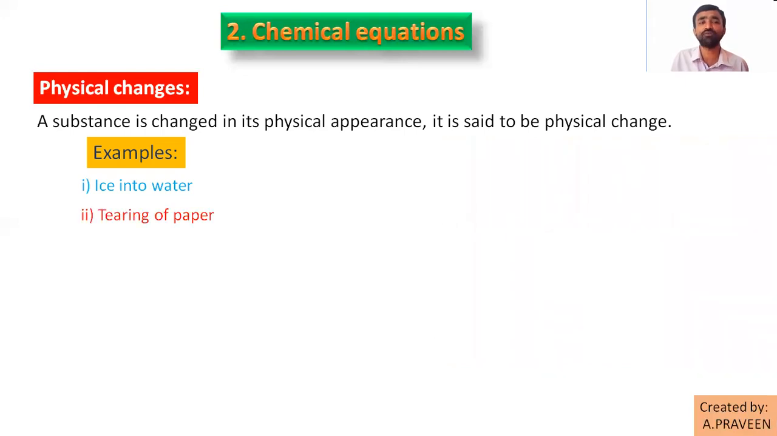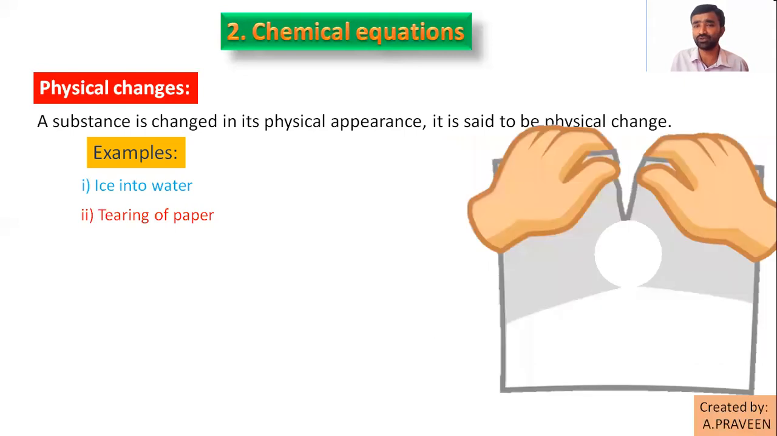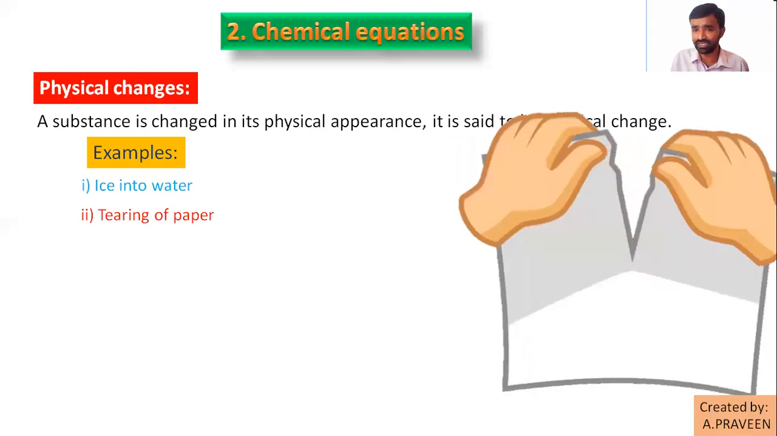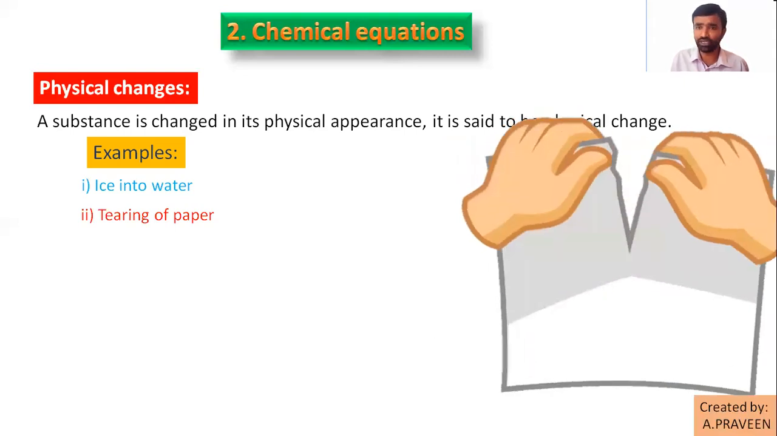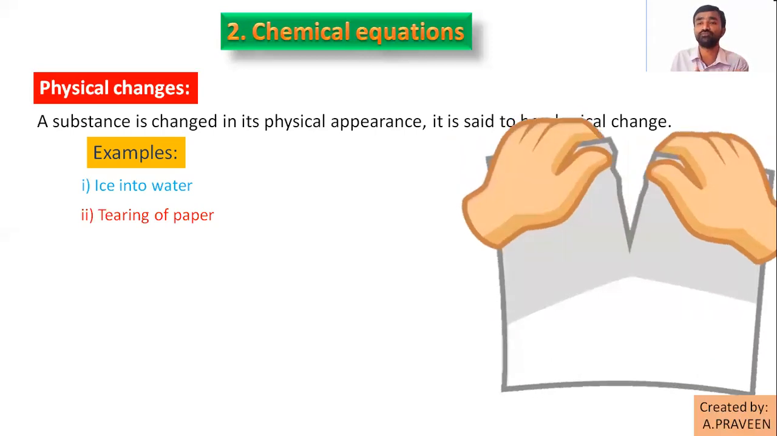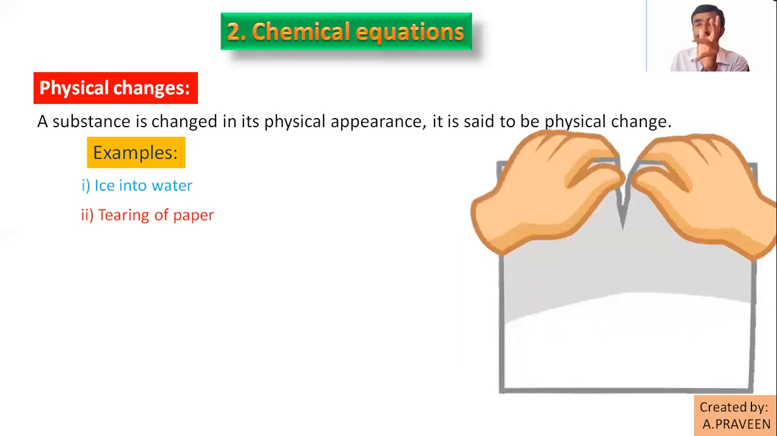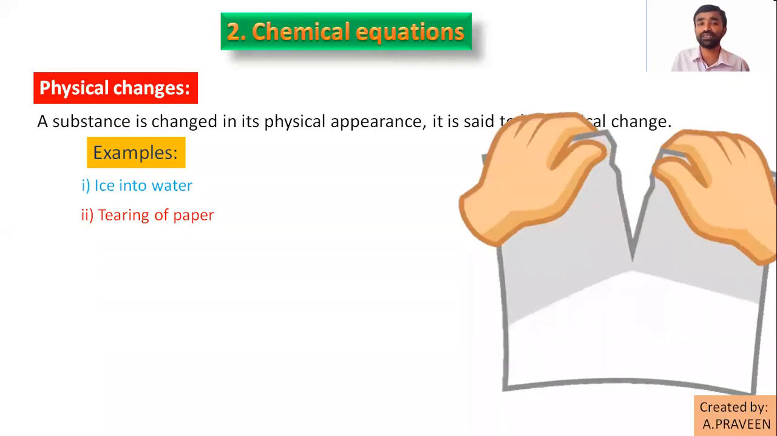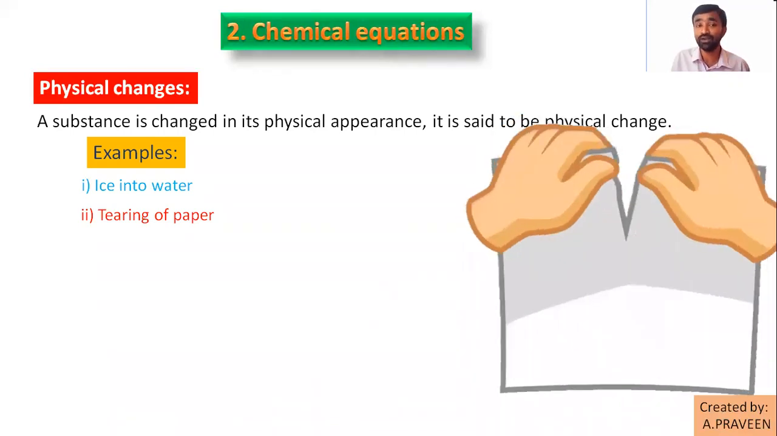One more I will give you here, tearing of paper. Only its shape, size, like that only it changes. But is there any change in the composition? Torn paper, just you can see the pieces. Nothing is changed. Size and shape maybe change by tearing of this. So these are examples for physical changes.